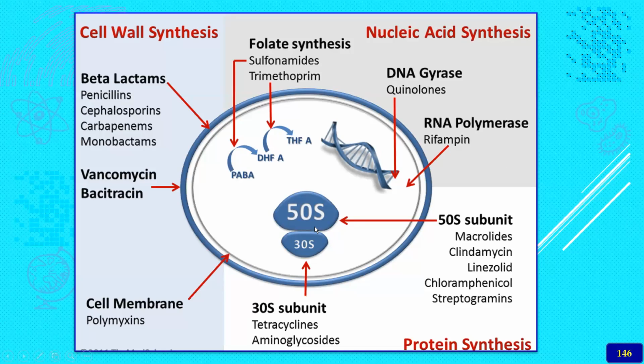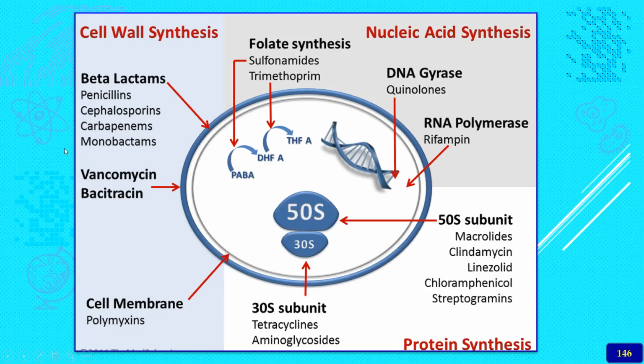Also the RNA polymerase enzyme, which is required for RNA synthesis, is inhibited by rifamycin. Another thing, the 50S and 30S subunits of the ribosomes are inhibited by the macrolide antibiotics, clindamycin, linezolid, and chloramphenicol, the 50S bacteriostatic drugs. The 30S subunit is inhibited by tetracycline and the aminoglycosides like streptomycin. The formation of the cell membrane is inhibited by the polymyxins.